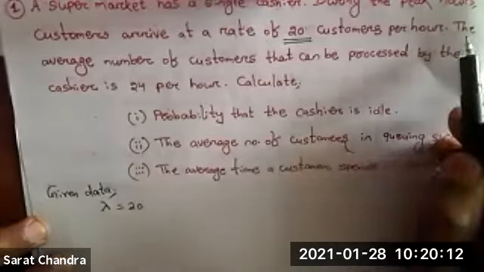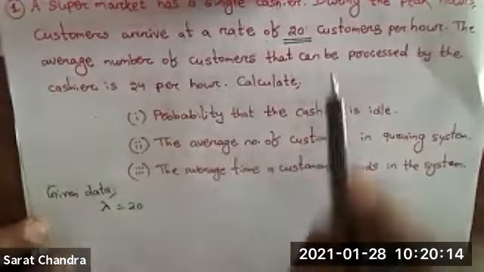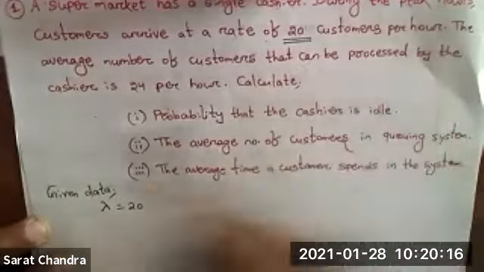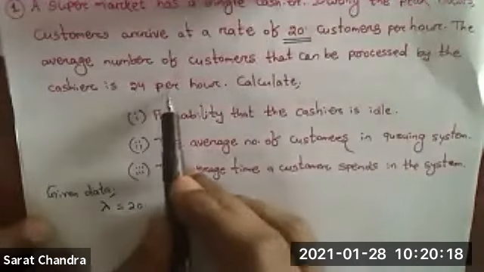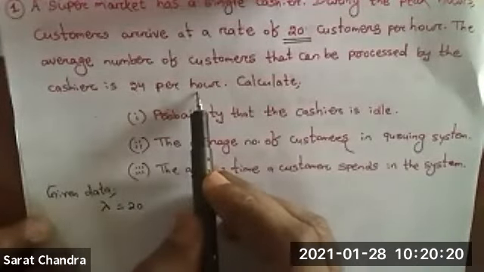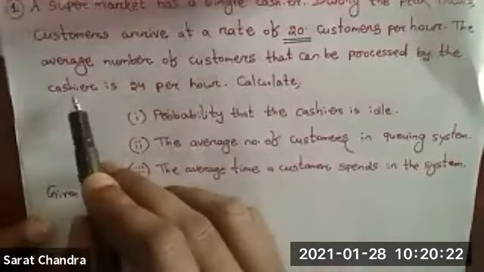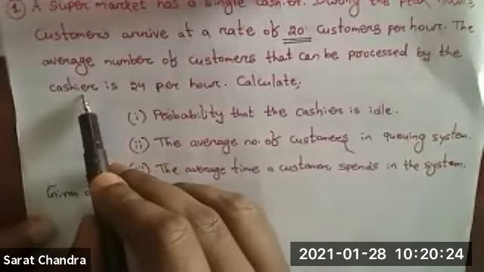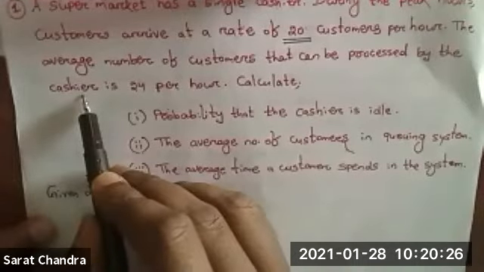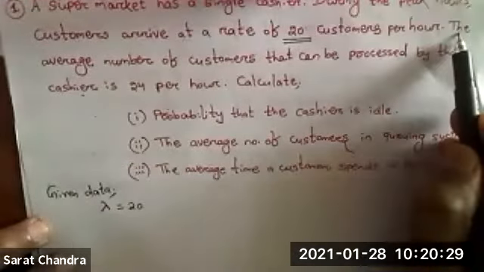Next one is the average number of customers that can be processed by the cashier is 24 per hour. So what is the role of a cashier? The cashier will provide the service. That's why it is mu.